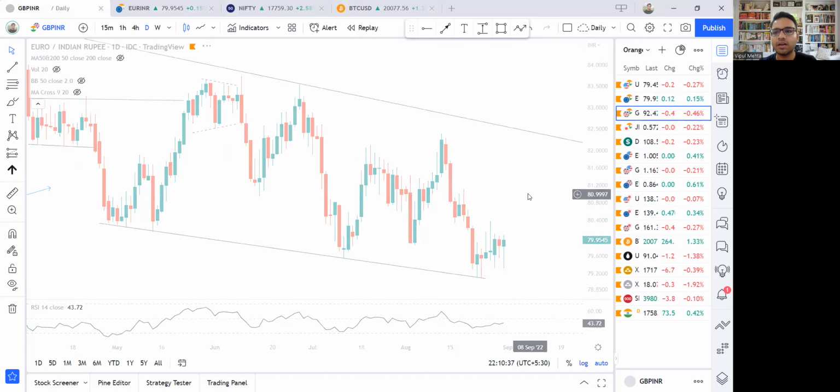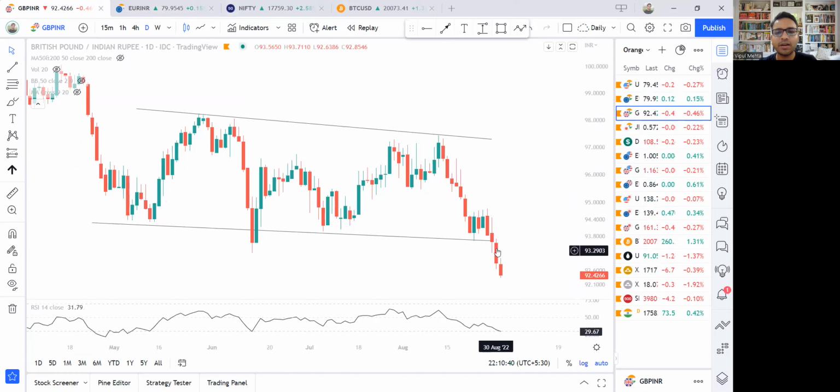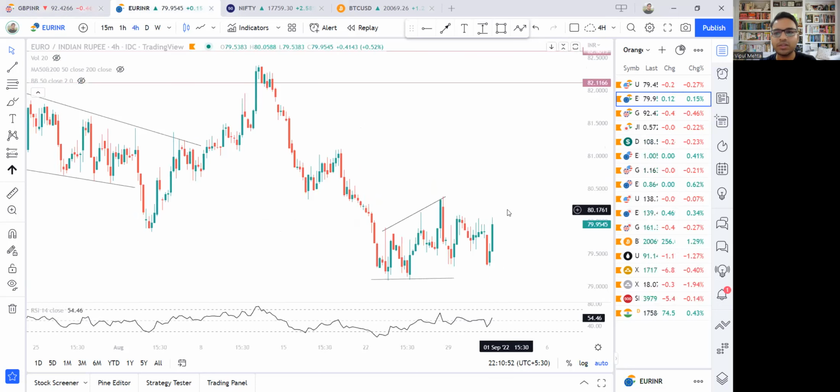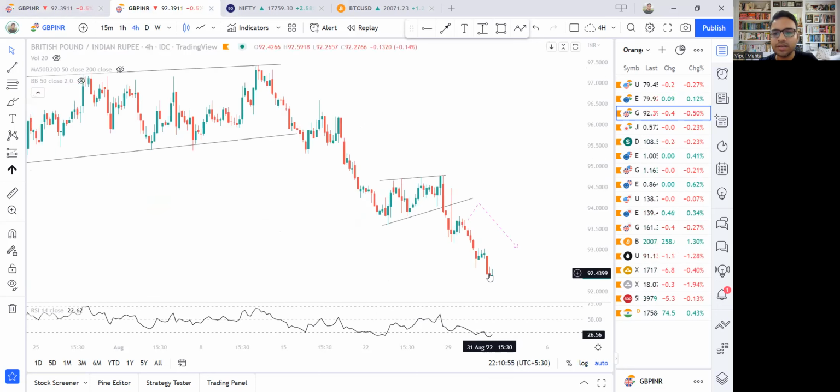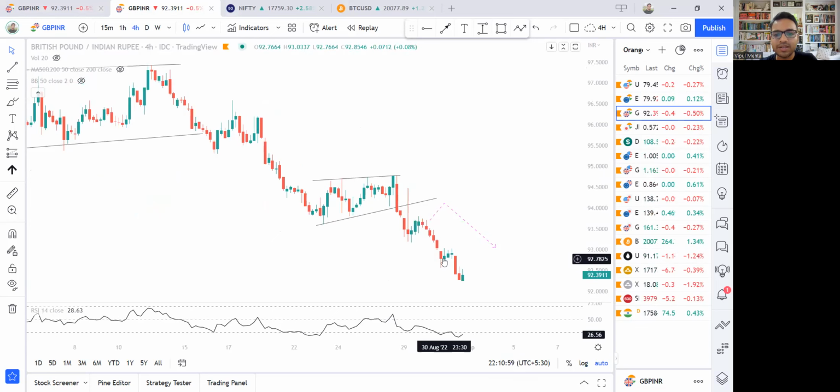Let's move on and look at pound. Pound INR has been falling badly, mainly because of the global strength of the British pound, which we'll see in a short while. But today also pound INR has fallen. This is in sync with what is happening with the pound currency in general. But look at the price action. This is where we were yesterday, 30th of August, somewhere here, around here the price was trading yesterday. Today it took some support and then another fall.